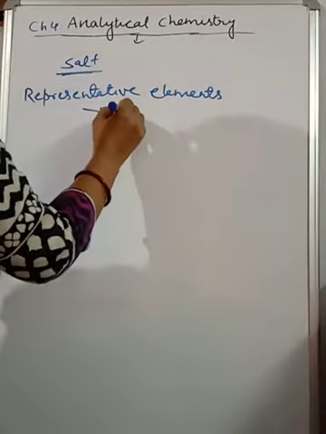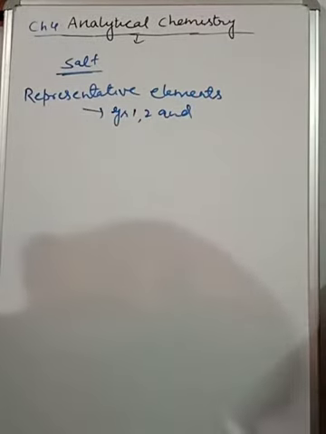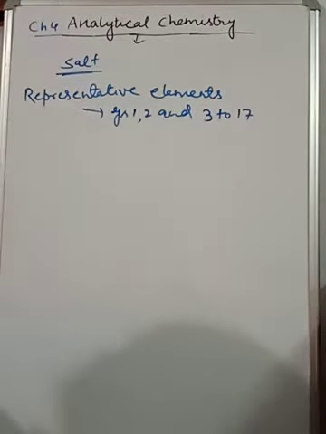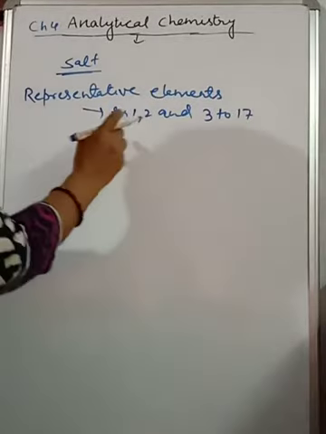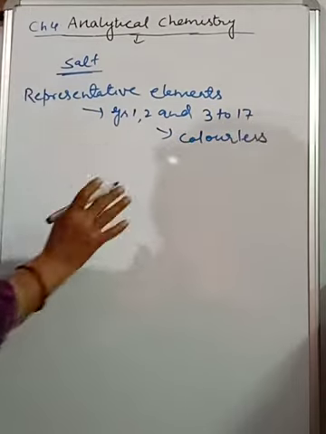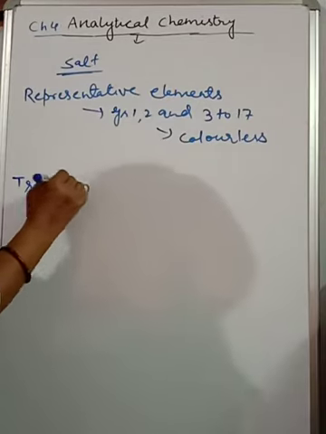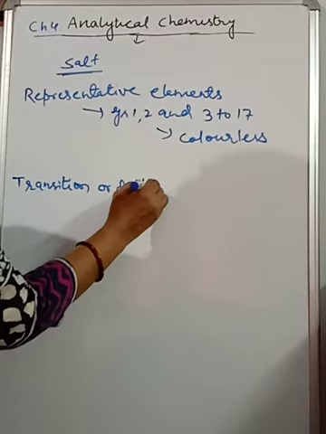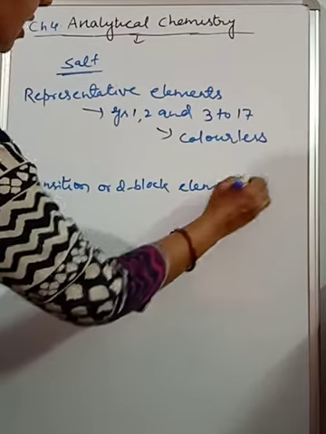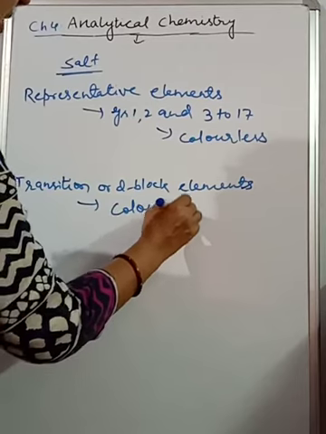Representative elements are what? Group 1, 2 and 3 to 17. So when we're thinking about representative elements, the salts are colorless. What about these salts? These salts are colorless. At the same time, transition or d-block elements, you already studied in the periodic table chapter. D-block elements are generally colored, giving colored salts.